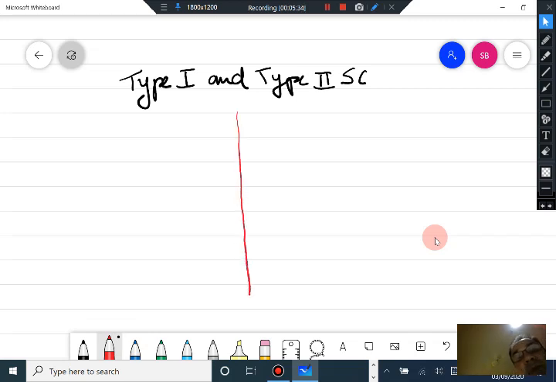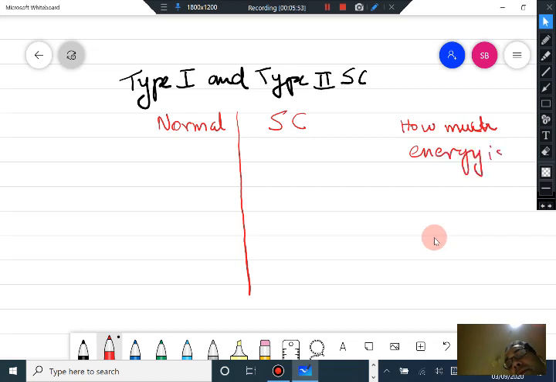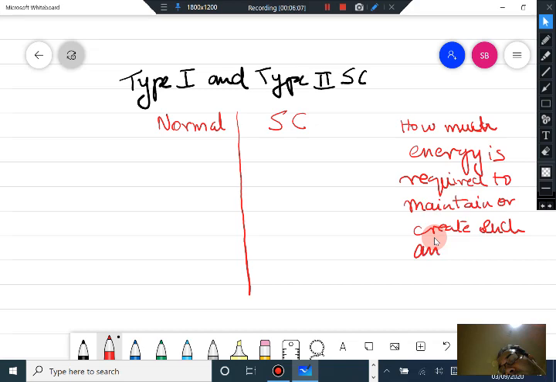So you have an interface where you have a normal region and a superconducting region, and we ask the question, how much energy is required to maintain or create such an interface?